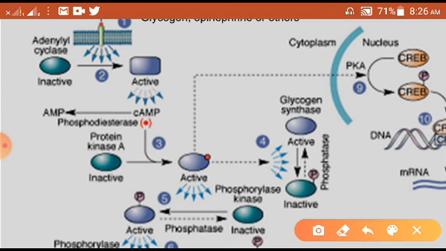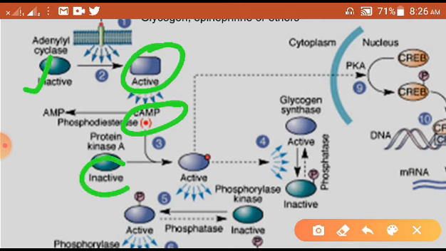You can see here, after the receptor activation, adenylyl cyclase, which is in an inactive form, gets into the active form, right. So adenylyl cyclase got active. Once adenylyl cyclase becomes active, what will it do? It will produce cAMP, right. Now, cAMP has been activated. Now, what will cAMP do? You see that the third step, it will activate.